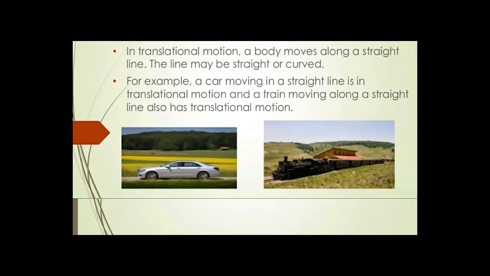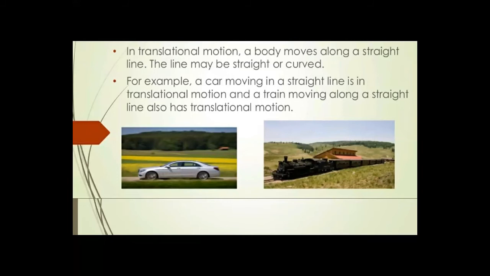Again, I'm repeating: if the total particle of the body moves from one point to another, it is said to be translatory motion. It can be linear or it can be circular motion.